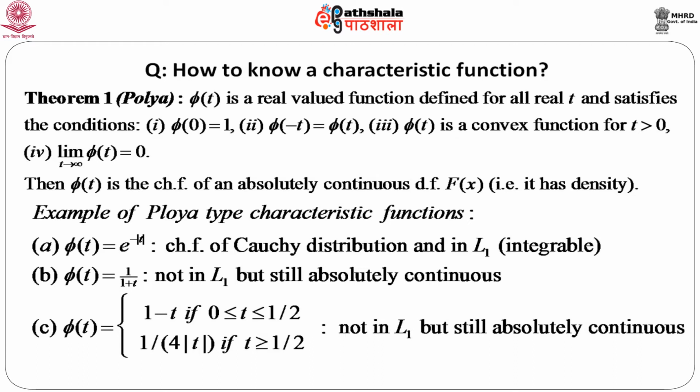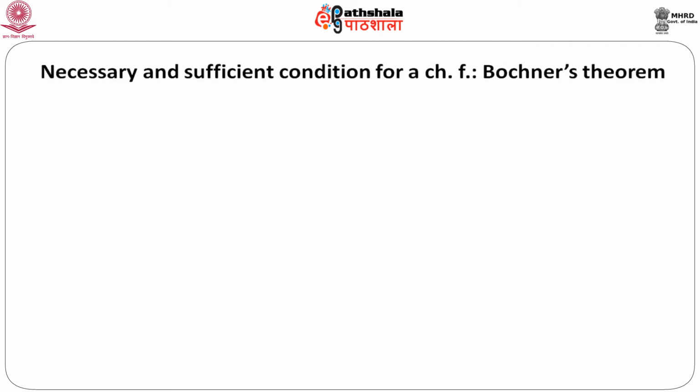That means, given a function, maybe real valued, maybe complex valued, which I denote by phi t, can we propose a couple of conditions which are necessary as well as sufficient? That means, this should be a characteristic function if it satisfies these conditions. To this end, we have a very famous theorem that is called Bochner's theorem. This theorem provides a necessary and sufficient condition for a characteristic function.